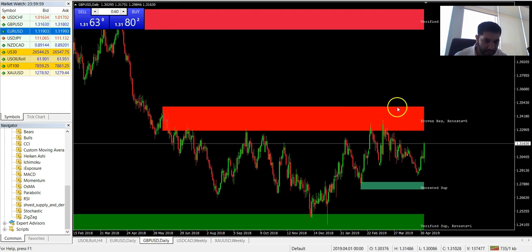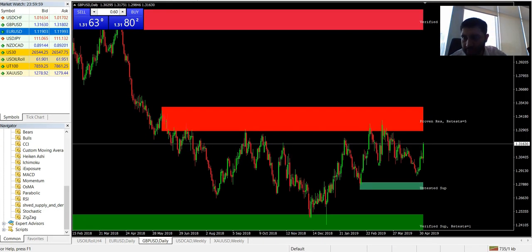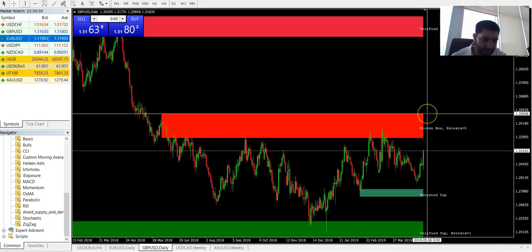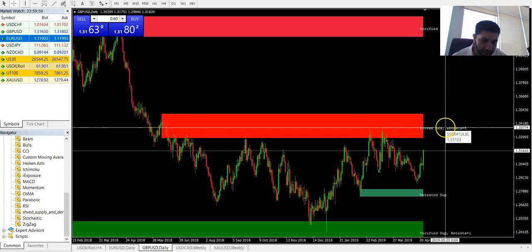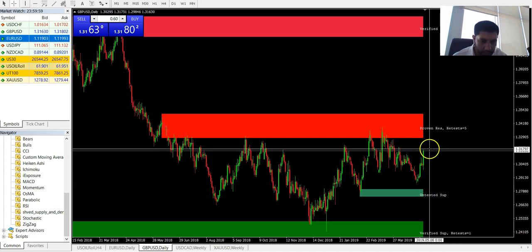So if it surpasses this area, sorry guys, you can see this is the area which is at 1.35008. It might go above, or at maximum, if you are a day trader, it will try to go as up to this level of 1.33774.